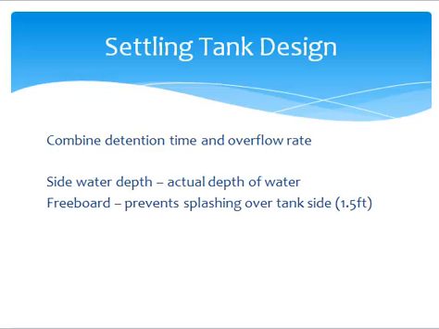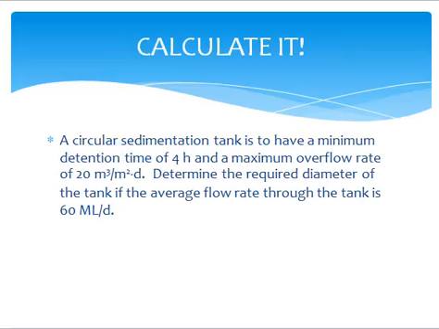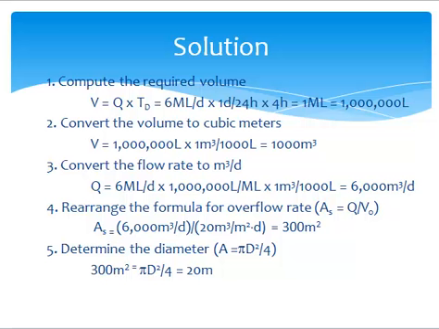If you combine the detention time and the overflow rate, you can determine the size of the settling tank needed. It is important to note here that the side water depth is the actual depth of the water. A freeboard of about 1.5 feet is also needed to prevent splashing over the side. Use the formulas you have been presented with and determine the required diameter of a tank for the problem on the screen. Check your work by the solution on the screen. You should need a diameter of 20 meters.